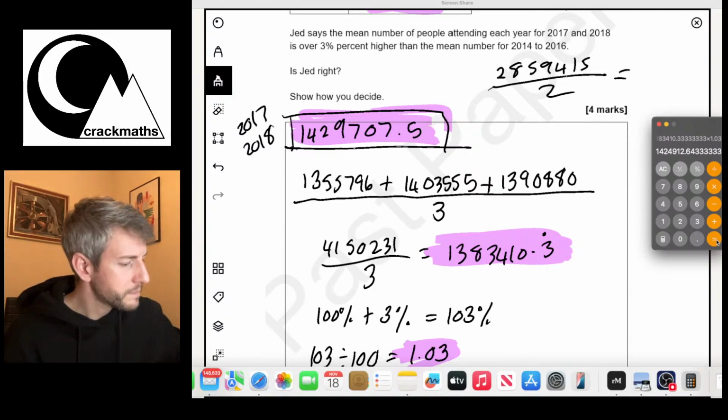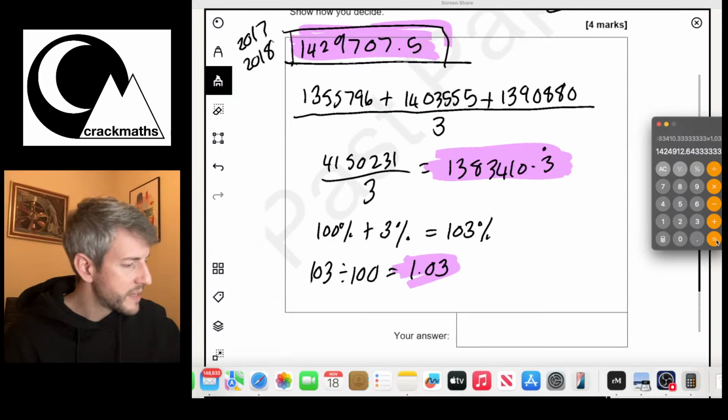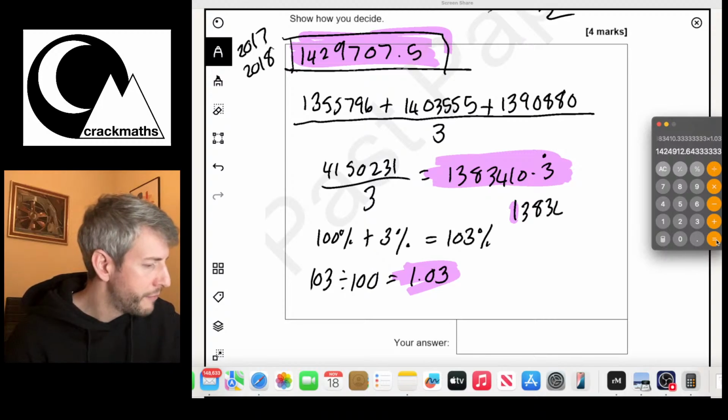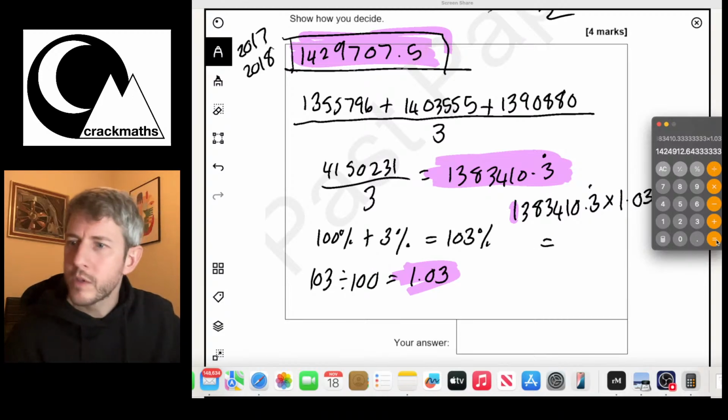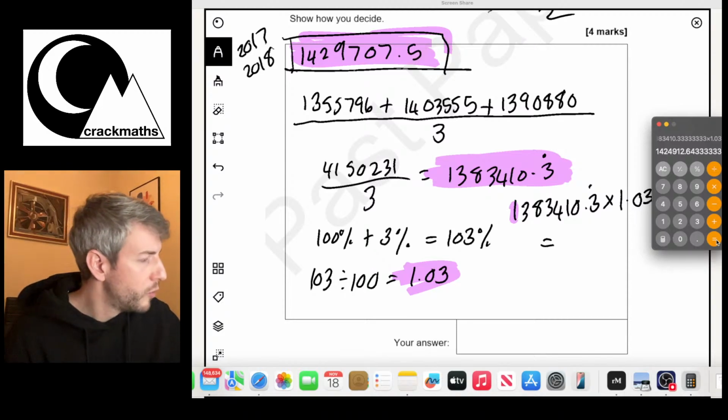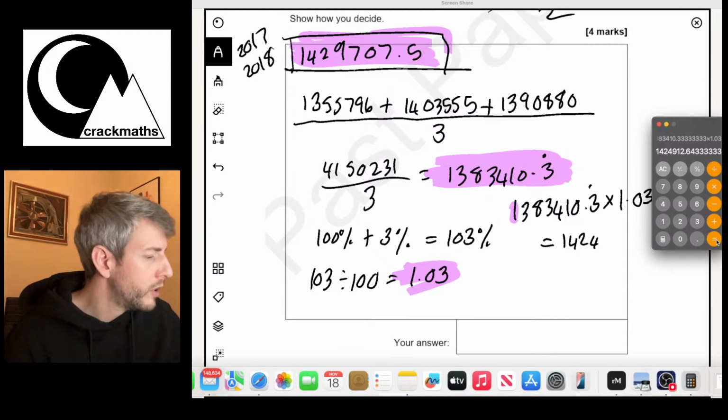So here we go. I'll have to write this down in my working out. 1383410.3 recurring multiplied by 1.03 is equal to 1424912.64.